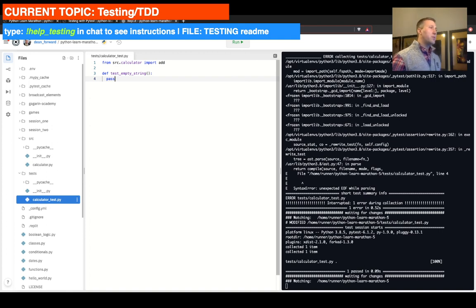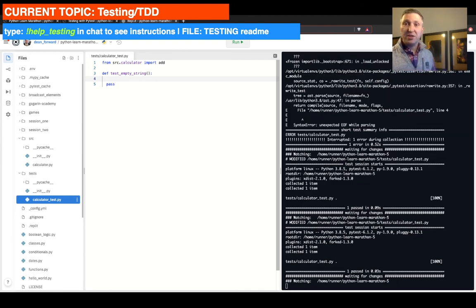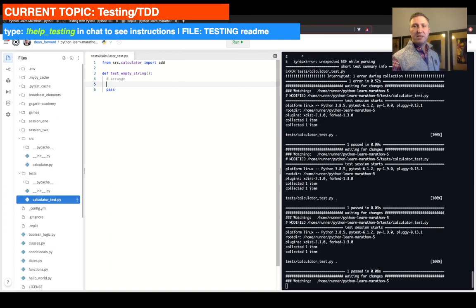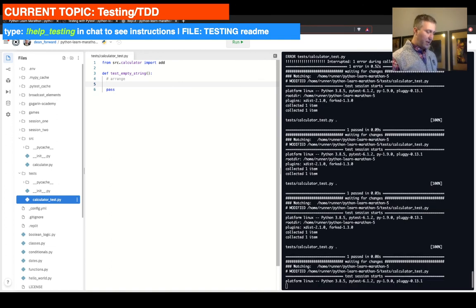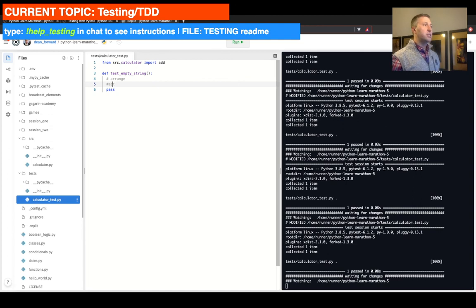As far as structuring our tests goes, there are three A's that go into building a test, right? The first one we're going to put in comments is arrange. That's where we set up all our prerequisites, staging our data, doing all kinds of stuff. Then act, which is ideally a single line that actually performs the action we're testing.